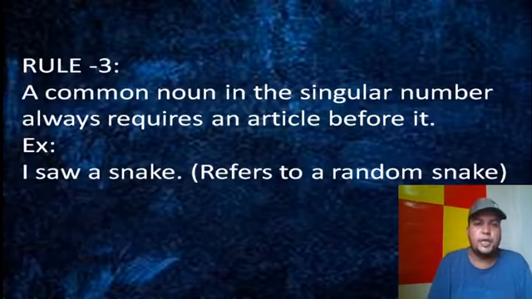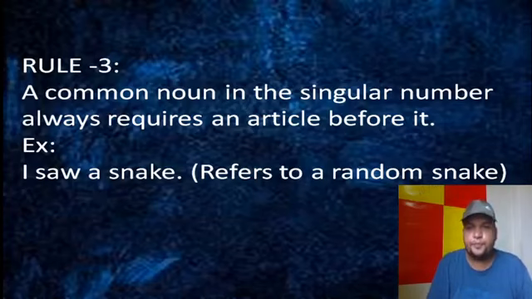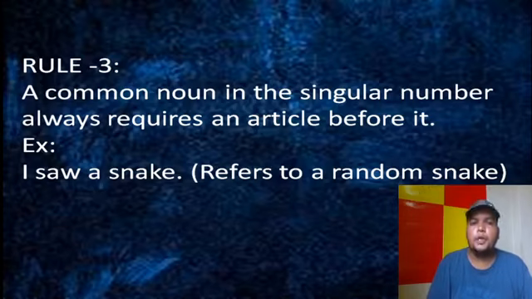So rule 3 says a common noun in the singular number always requires an article before it. It doesn't matter whether it is an abstract noun or proper noun, whatever, but if it is a common noun and it is singular, and common noun means in general, which says the class or type, then we have to put a.